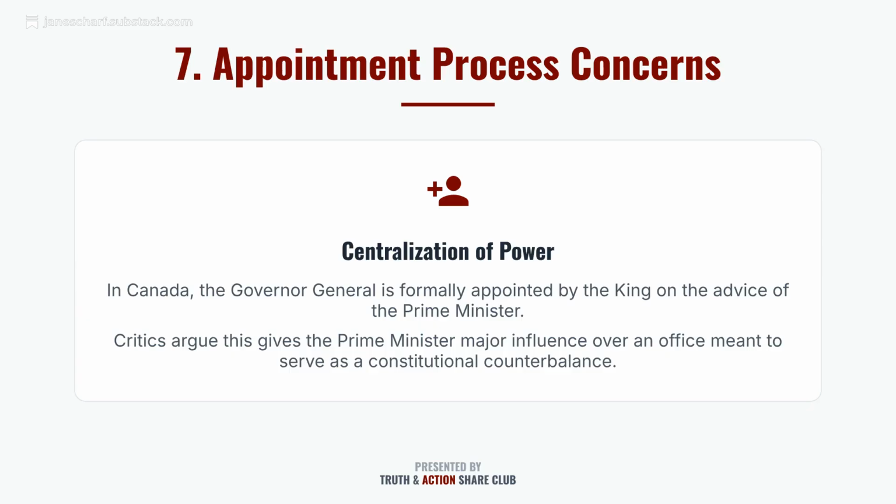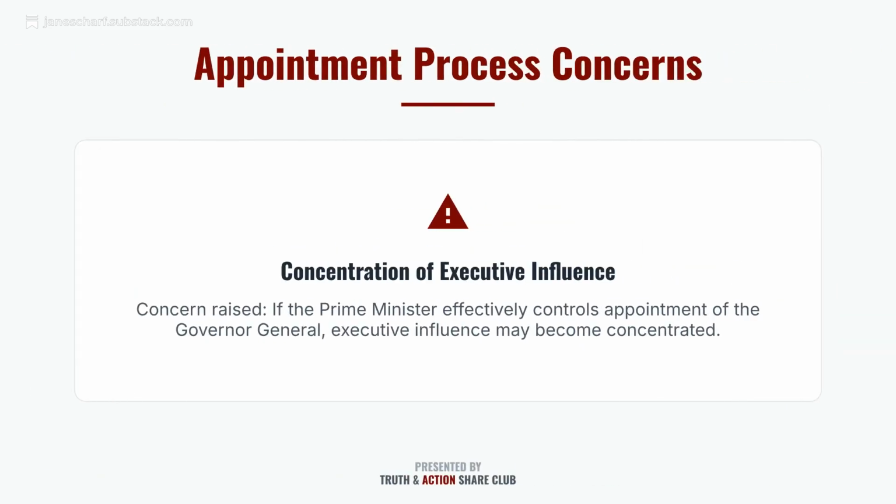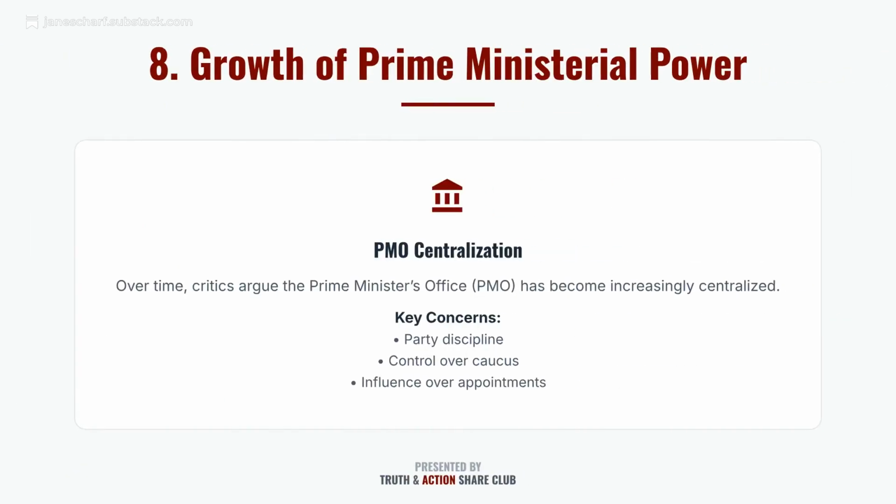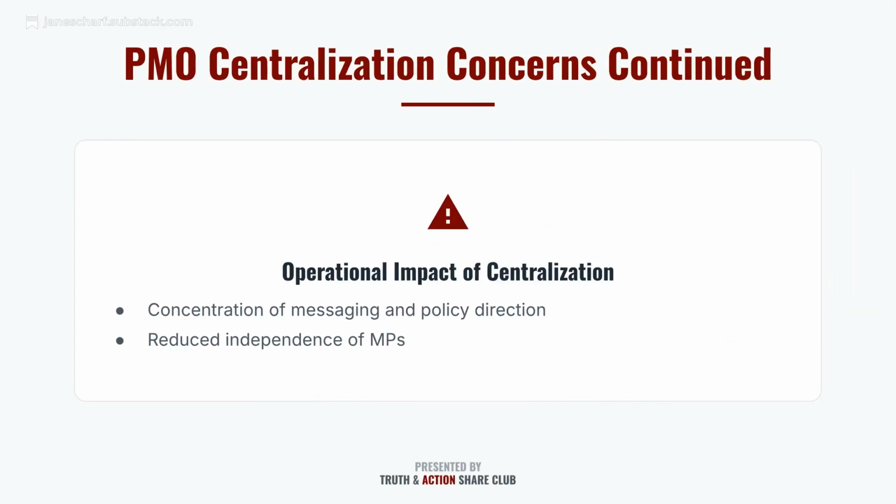Critics argue this gives the Prime Minister too much influence over a constitutional counterbalance. A primary concern is that if the Prime Minister effectively controls the appointment of the Governor-General, executive influence may become too concentrated. Over time, critics argue the Prime Minister's office, or PMO, has become increasingly centralized. Key concerns include party discipline, control over the caucus, and influence over appointments.